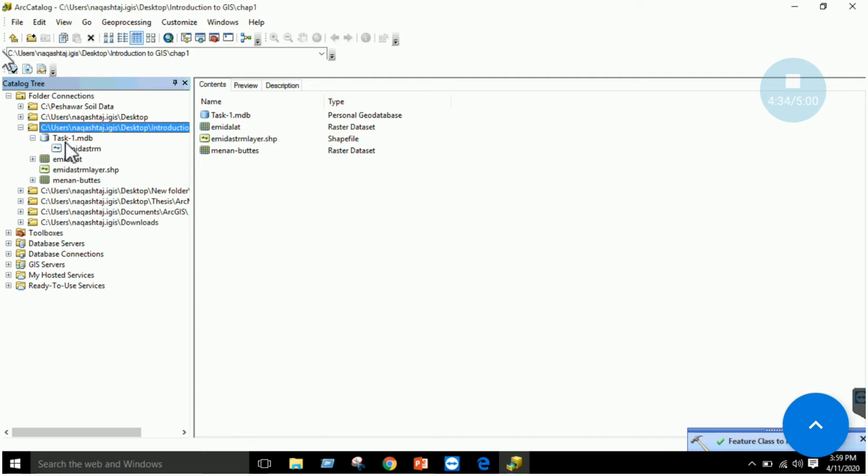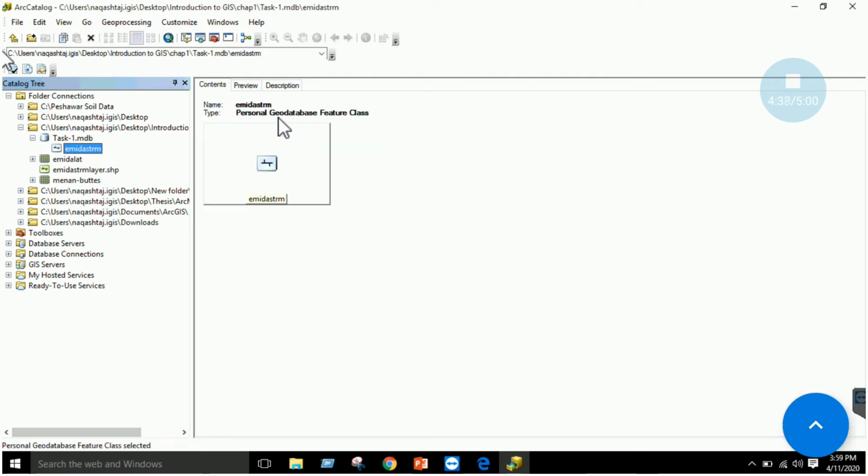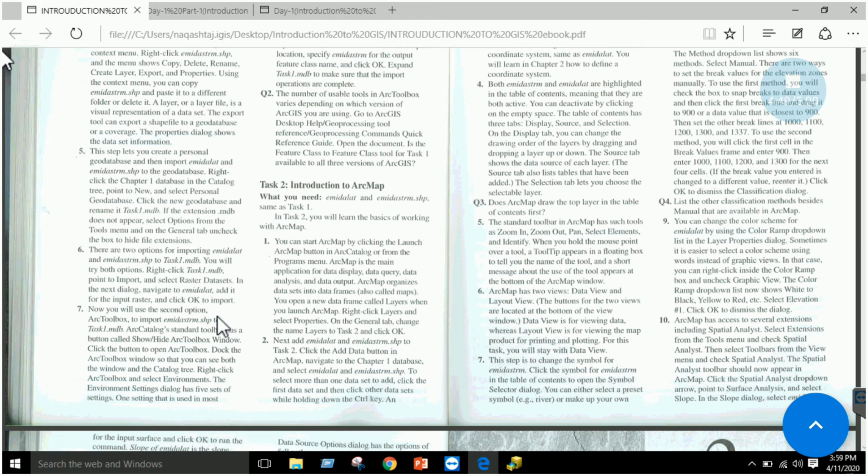Okay, when the process is completed, you will see this layer inside your database. So we are basically performing data cataloging, right? We have created a database and imported the layer. I think these steps are now clear, right? Similarly, we can do this process by another method, that is to use the standard toolbox, right?